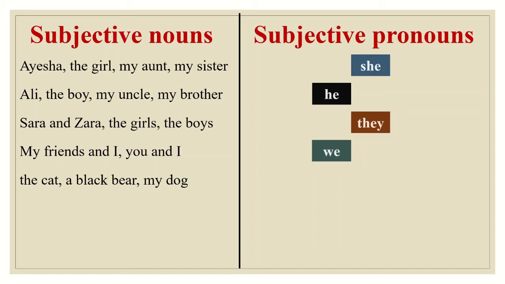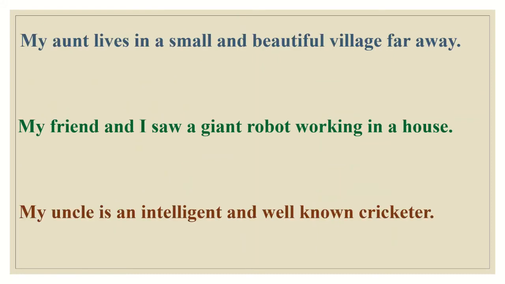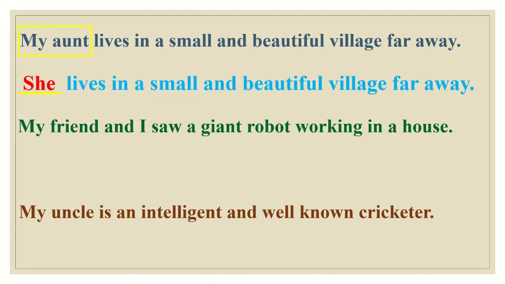What about animals? Well, everyone, make sure to memorize it. For animals, we cannot use he or she. Instead, we will use it. And I and you will always remain same. Now look at these examples. My aunt lives in a small and beautiful village far away. Now what is the subjective noun here? My aunt. And instead, which pronoun will be used? She. Same is the case with next sentence.